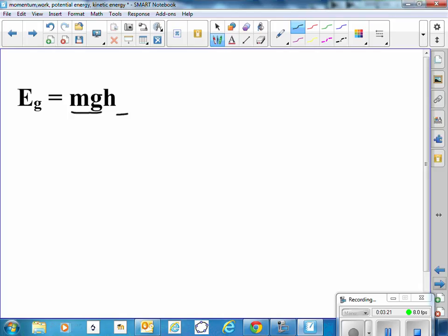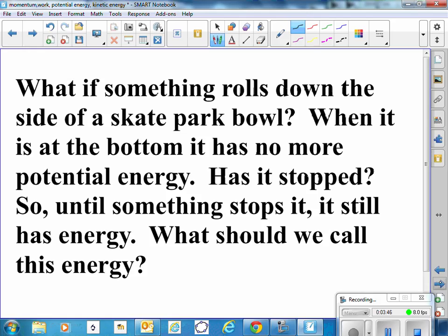Work is force times distance. So the potential energy that we give something by doing work on it is the mass times gravity times height. We call that the potential energy, and that little g has to do with gravity. It's gravity that gives it that potential to do work, because gravity is going to pull it down. It's going to accelerate it.